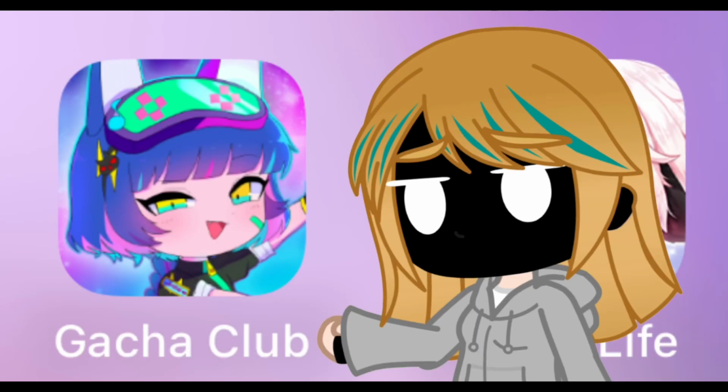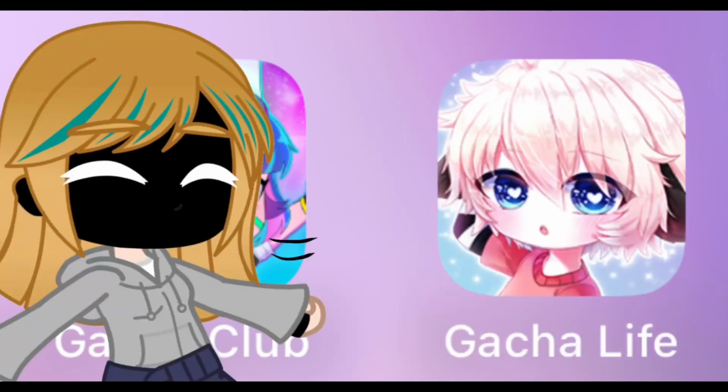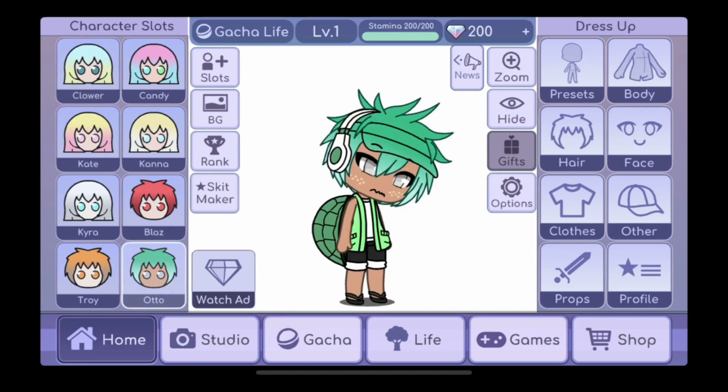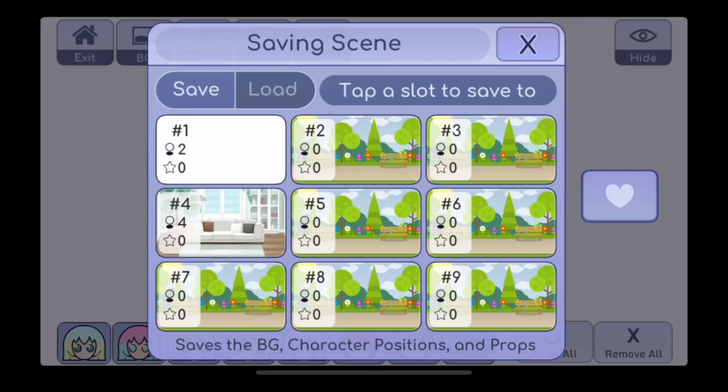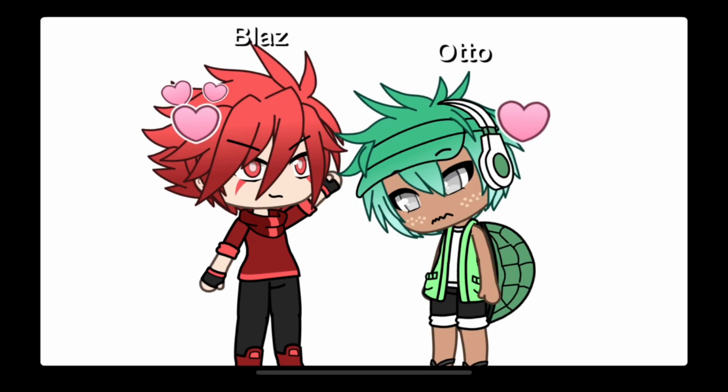I use Gacha Club, but that doesn't have what we're looking for, so instead let's go to Gacha Life. Next, put in your characters, or just randomize random characters. Then, go to the Saves button in the studio, and press this little heart button to the left, or right? It depends on which way you're looking at it. You can click any one of them in any order, but for now, I'll just press the first one, which is True Pairing, and I get these two.